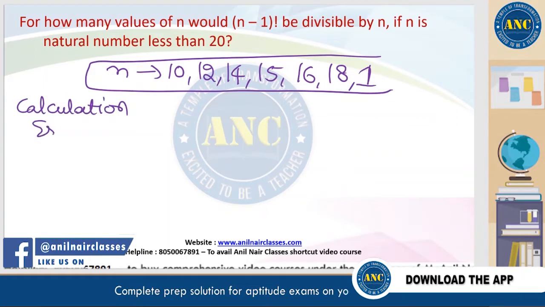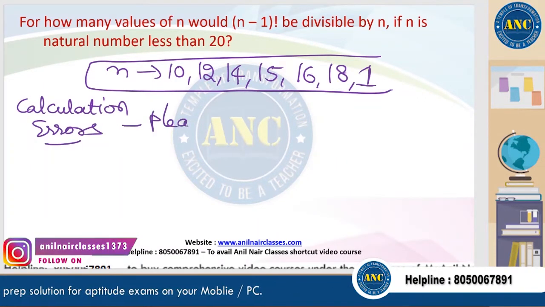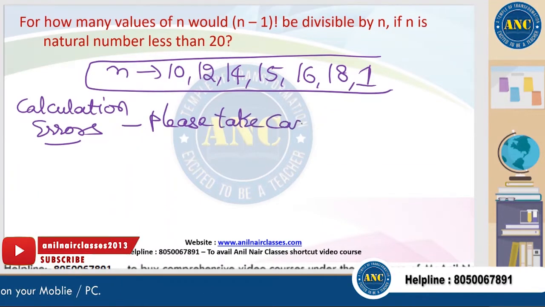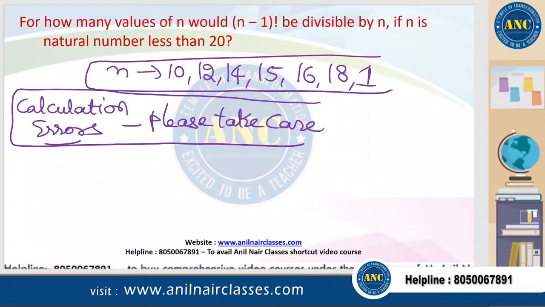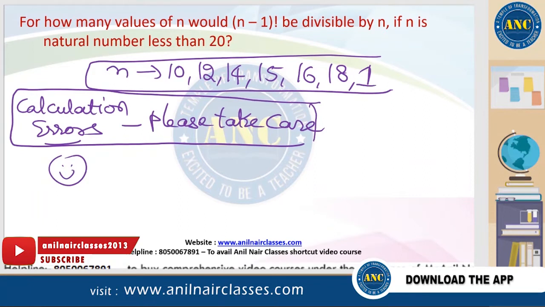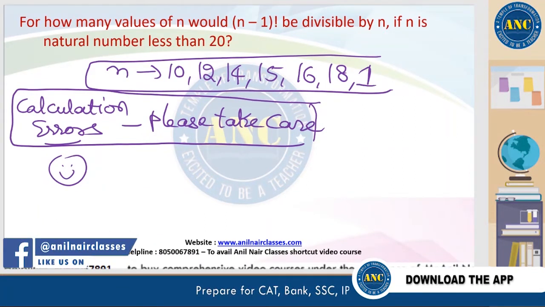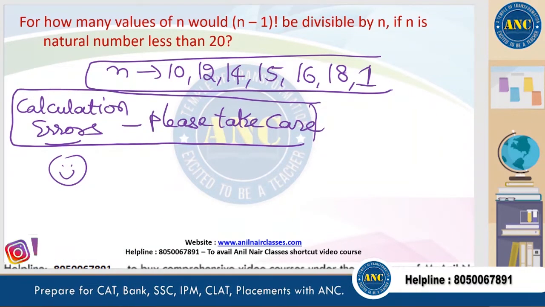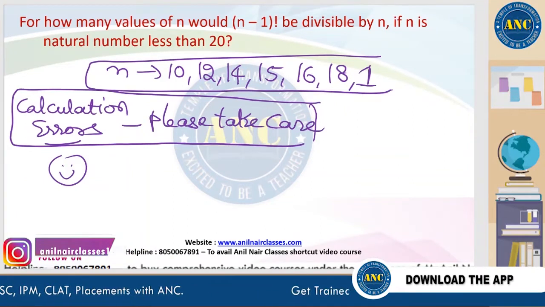I am more interested in concepts. Please take care of calculation errors. I hope the concept is clear, right? Atul, yes, you are right, beta. 15 is also a composite number. Concept is clear, right? Calculation errors, please take care.